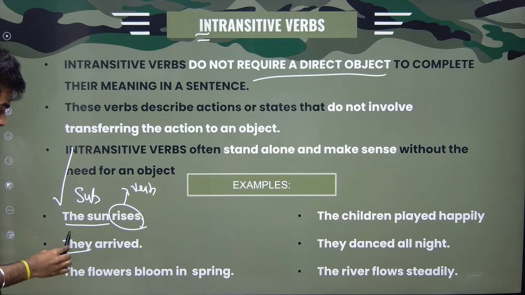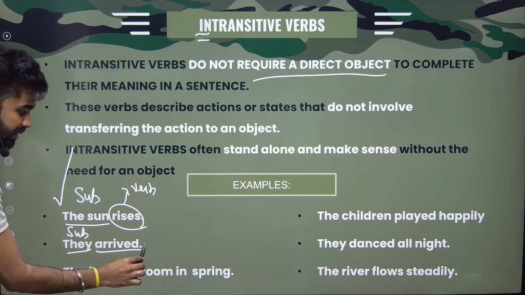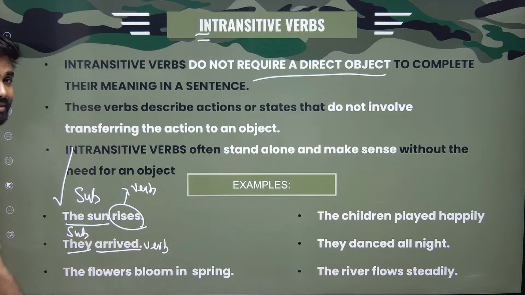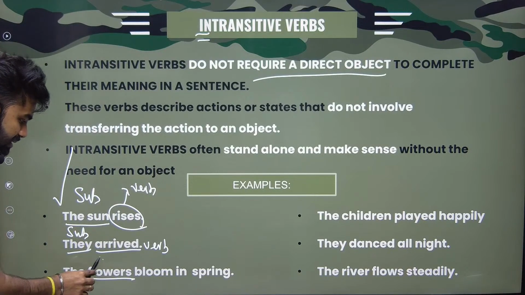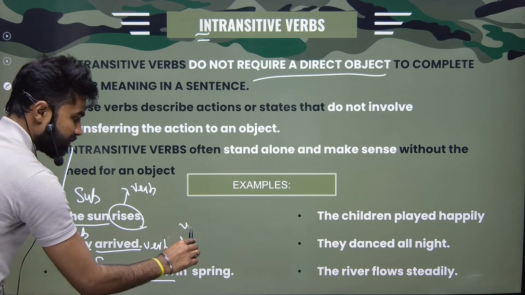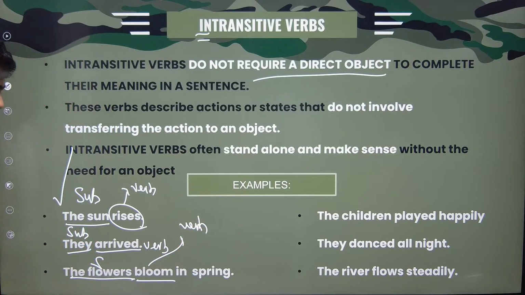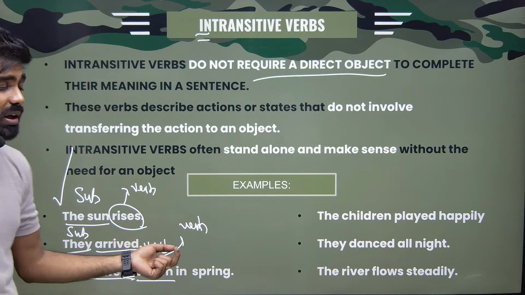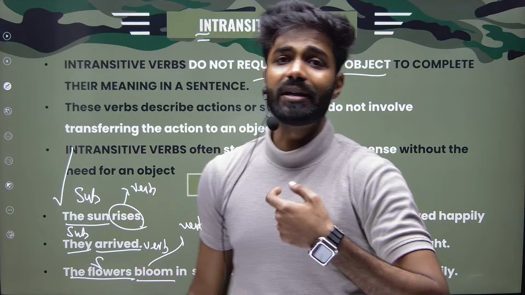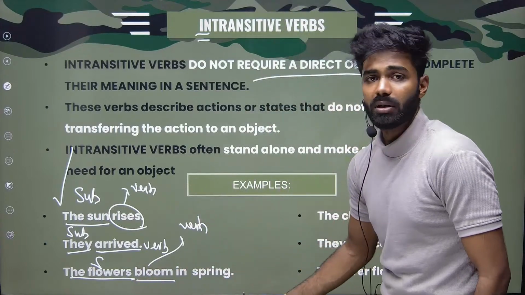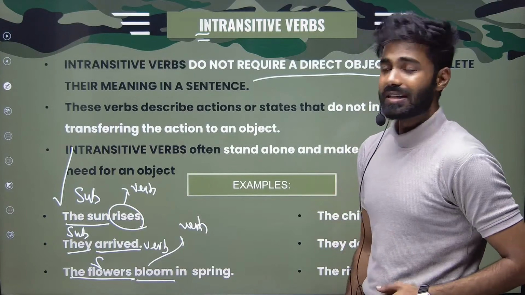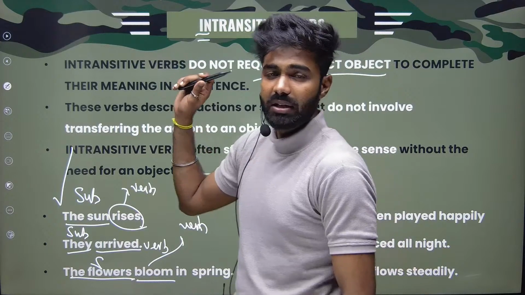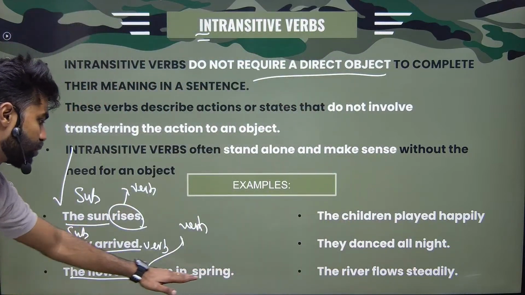They arrived. They, subject, arrived is an action verb. But since there is no object, I will call it my intransitive. The flowers, subject, bloom, verb. Why? Blooming is an action. The flowers bloom in spring. But I'm not being told that there is a direct object here. But where do they bloom? What do they bloom? There is no direct answer for this one, so I still call it my intransitive verb. There is no object here.